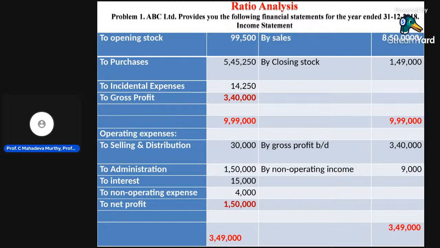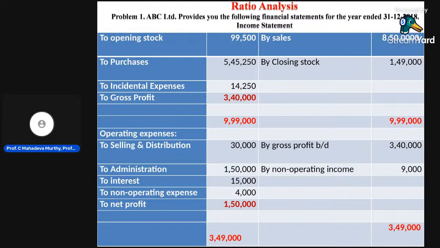Then the ratio analysis problem. I will give you one simple problem on this. This is the way they will provide it in the examination. This type or another type is also there. They give percentages, and we need to convert them. Traditionally we use this method. This is a problem on ratio analysis, ABC Limited.